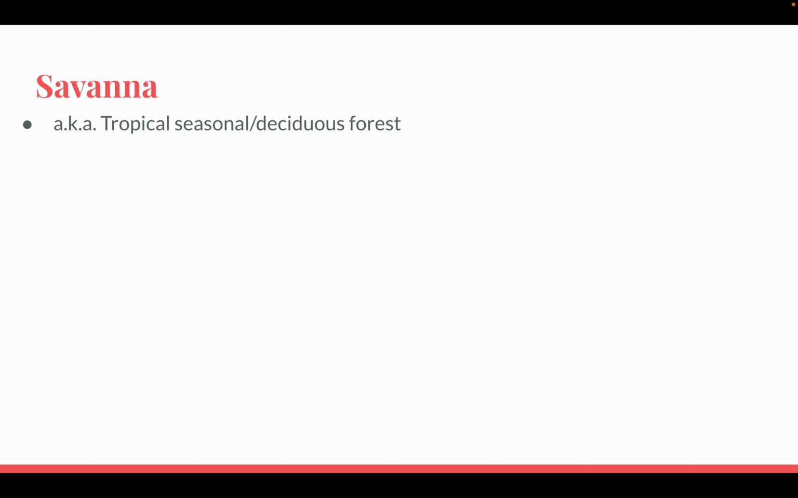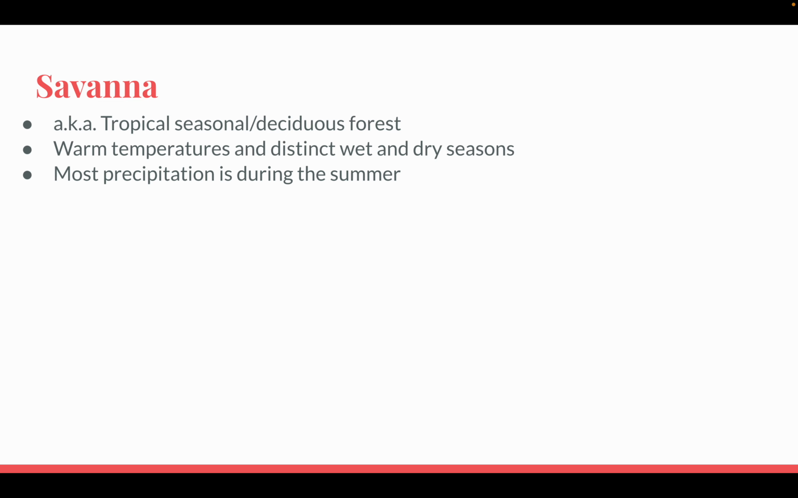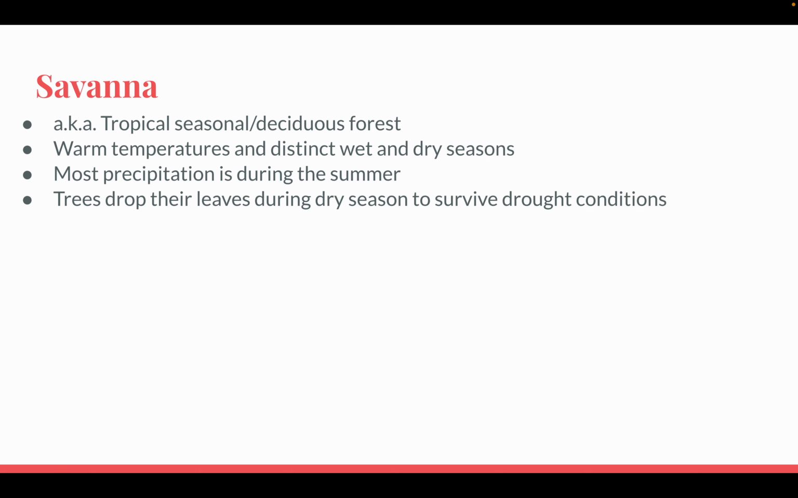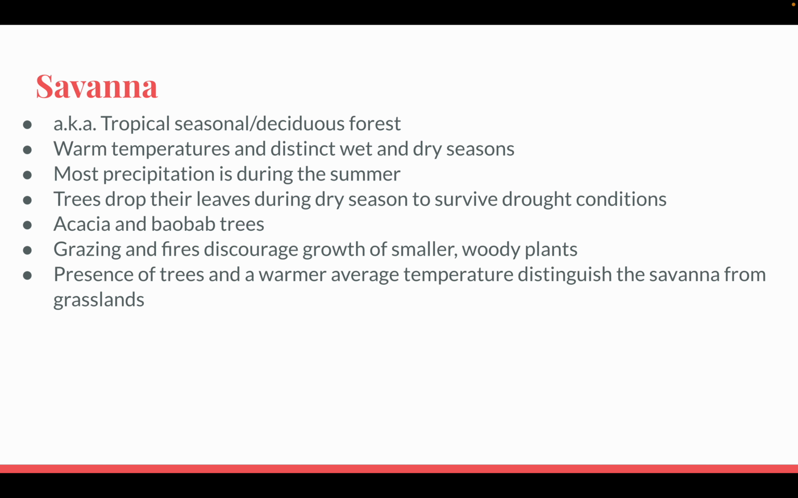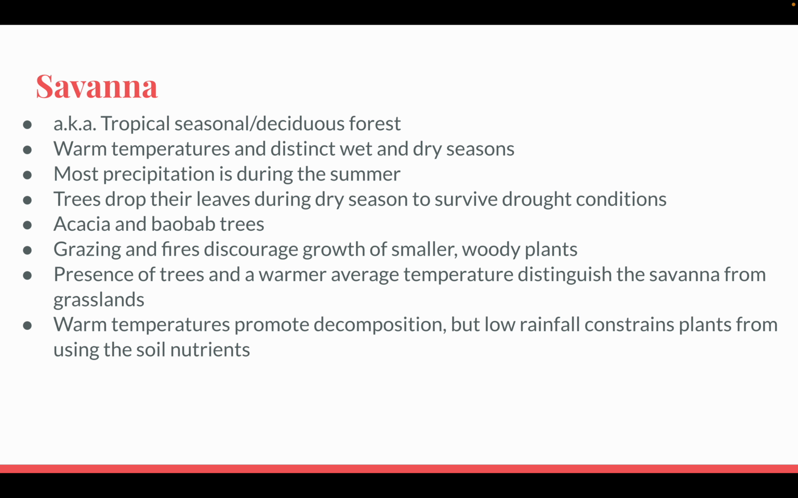Savanna, the tropical seasonal or deciduous forest. Warm temperatures and distinct wet and dry seasons. Most precipitation is during the summer. Trees drop their leaves during the dry season to survive drought conditions. Famous examples are acacia and baobab trees. Grazing and fires discourage growth of smaller woody plants. The presence of trees and a warmer average temperature distinguish the savanna from grasslands.